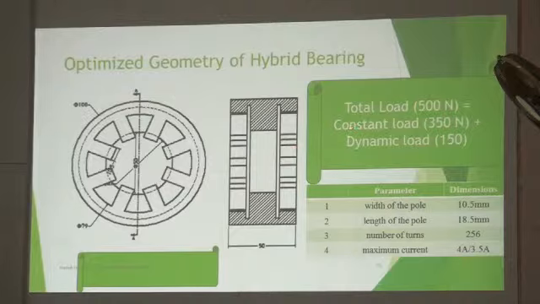magnetic bearing problem. Some solution came; we applied a 500 Newton load, assuming static or constant, maybe centrifugal force also is well within 350 Newton, dynamic load 150, and we got an optimized dimension. This is the overall configuration, and we are placing a permanent magnet here. Anyway, there is some error in the drawing because this portion will not come, but here we are leaving some gap for the electromagnetic coil and hope this will work. We have not fabricated it; we have designed it and believe that this will give us good results.